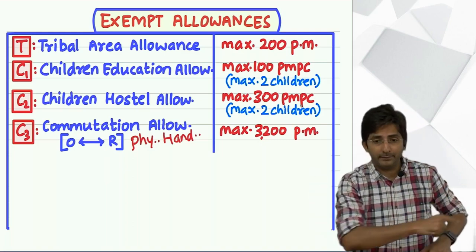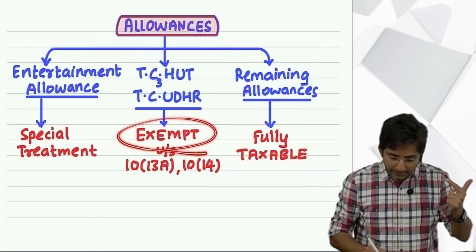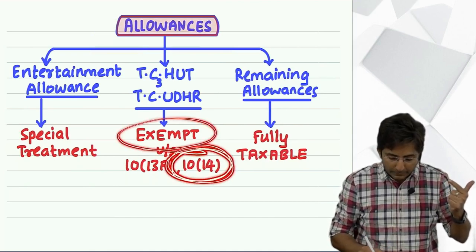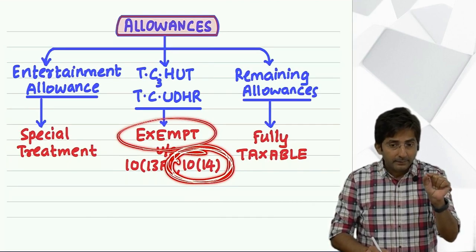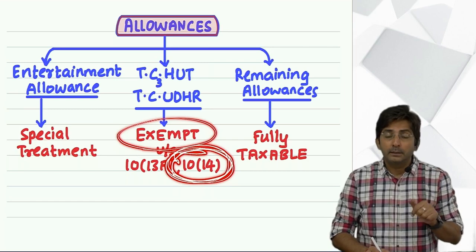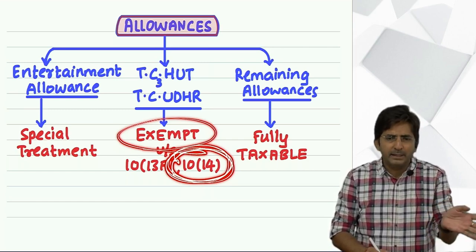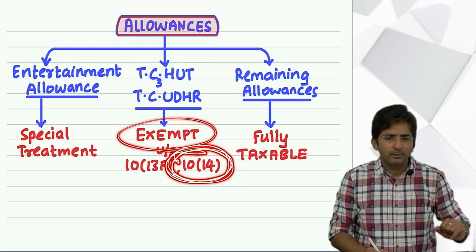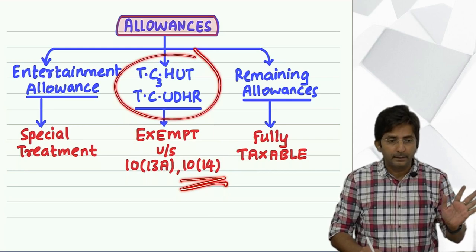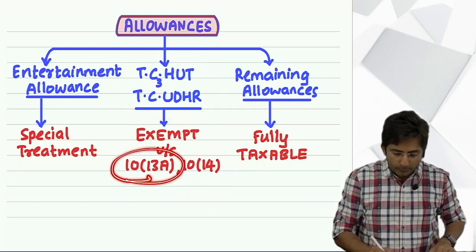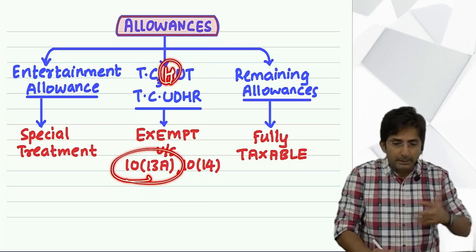Less, what will you write? I want the wordings. Exempt under section 10(14). You have to learn this by heart. Amount 3,200 per month, so multiply by 12. Whatever you get, you subtract. Balance in the outer column. All these allowances have a common section, 10(14). This 10(13A) is for HRA. That will come later.